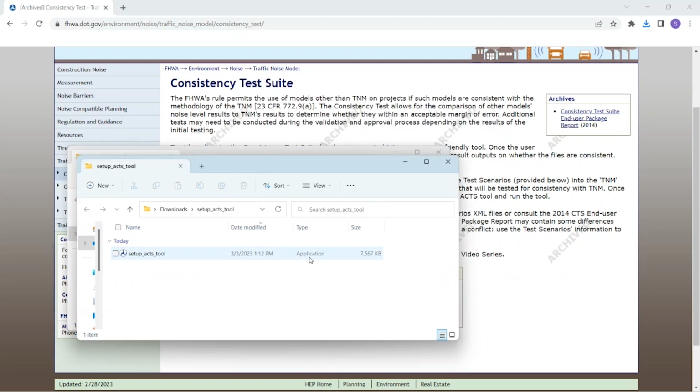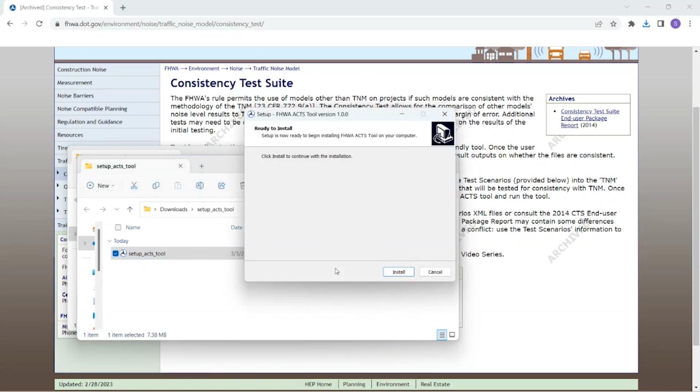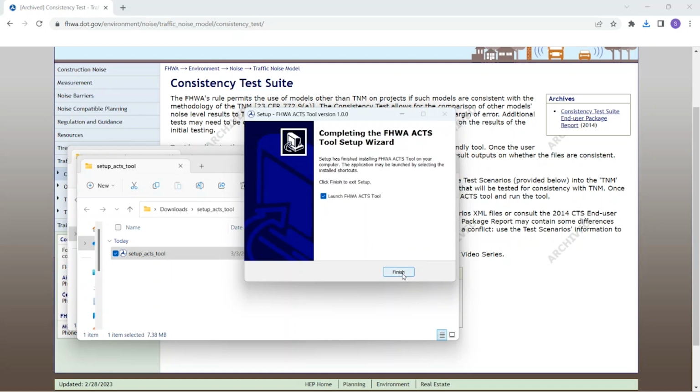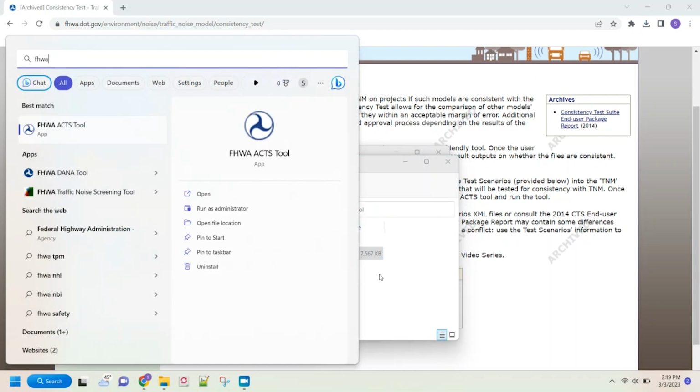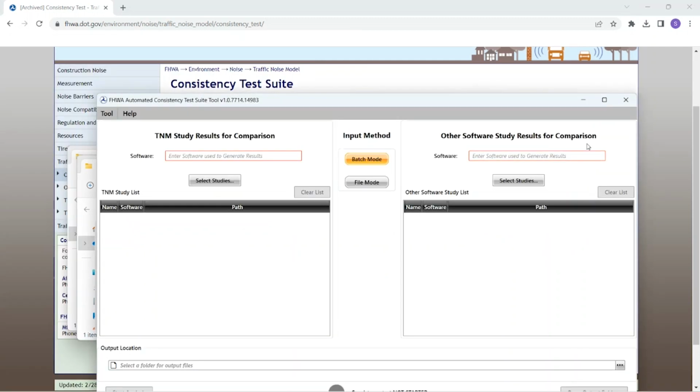Double-click the setup file in the extracted folder to open the installation wizard. View the Ready to Install screen and then click Install. When installation is complete, check the box to launch the ACTS or uncheck the box to return to the desktop, then click Finish. Once the ACTS has been installed, it can be manually launched using the Windows Startup menu.